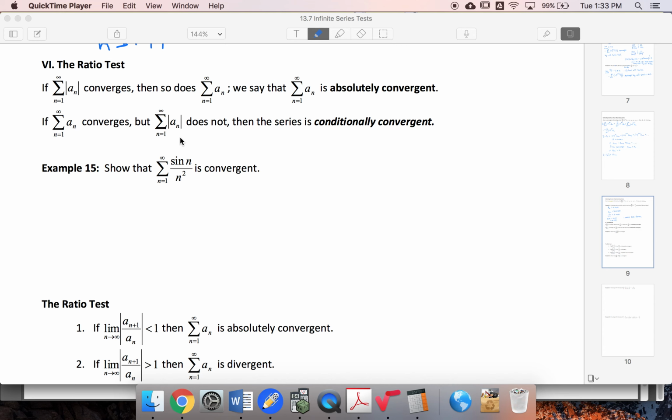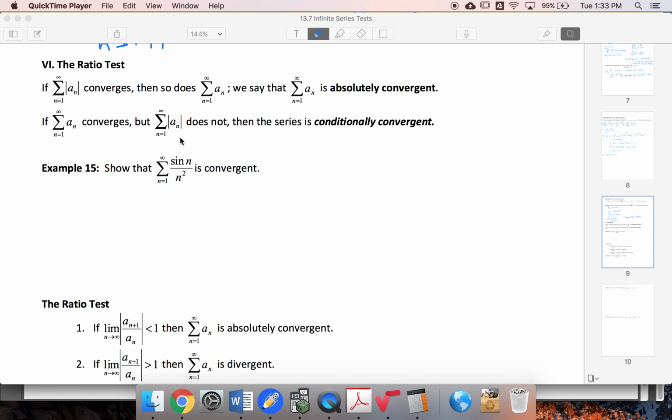Remember with improper integrals, we talked about them being absolutely convergent. The idea was that if the integral of the absolute value of an improper function converged, then so did the improper integral of the function itself. And that was because area under a curve can be negative.